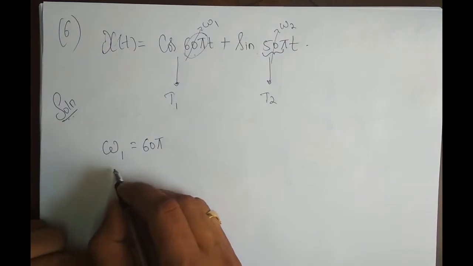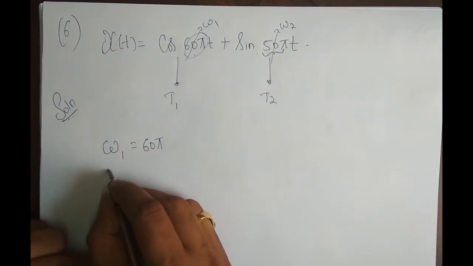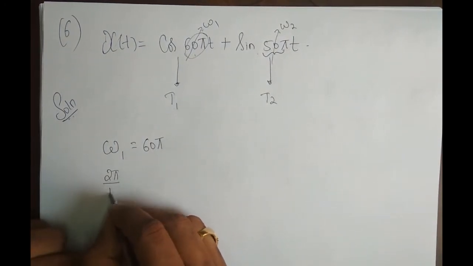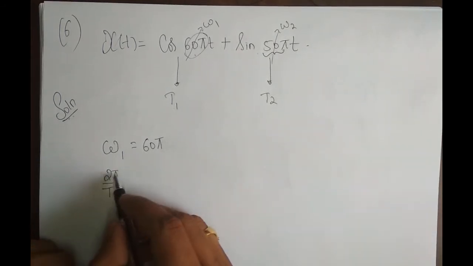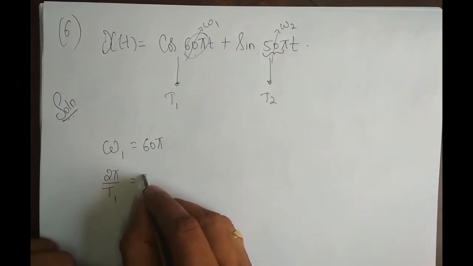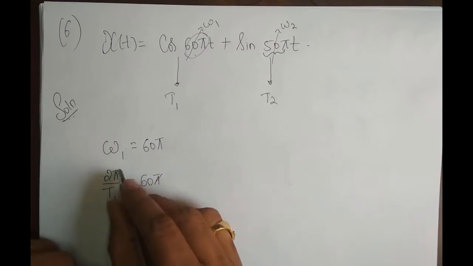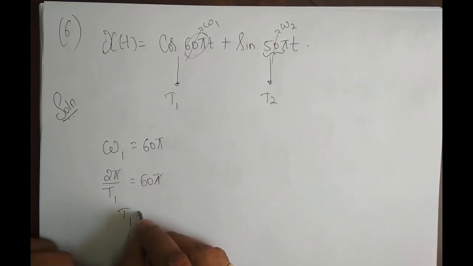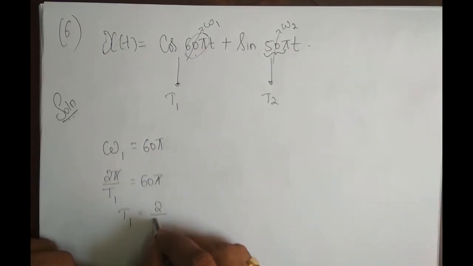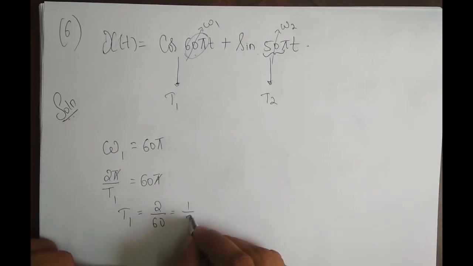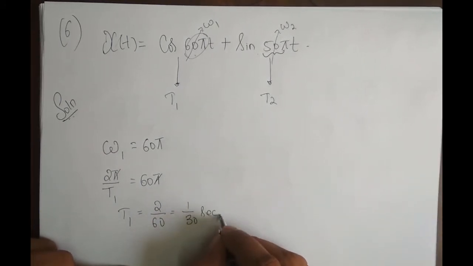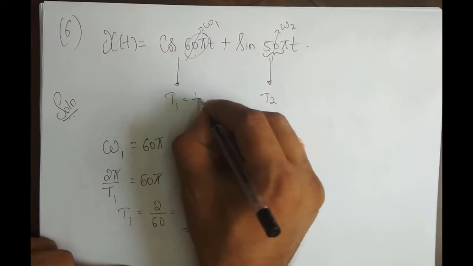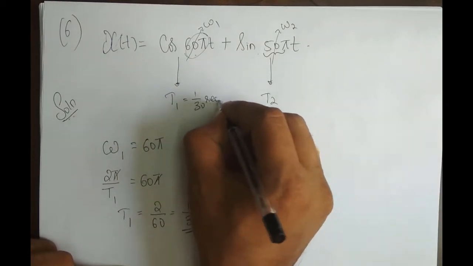Now I will write omega 1 in terms of the fundamental period, 2 pi by t1. Since 2 pi is constant, 2 pi by t1 is equal to 60 pi. So pi cancels out. If I solve for t1, it is 2 by 60, which is equal to 1 by 30 second. So the value of t1 is 1 by 30 second.